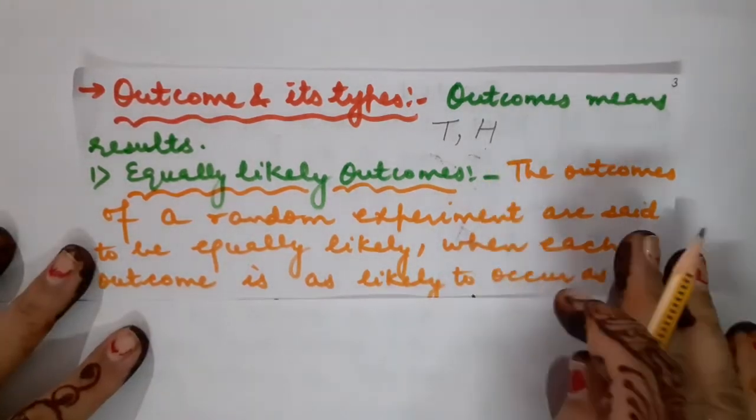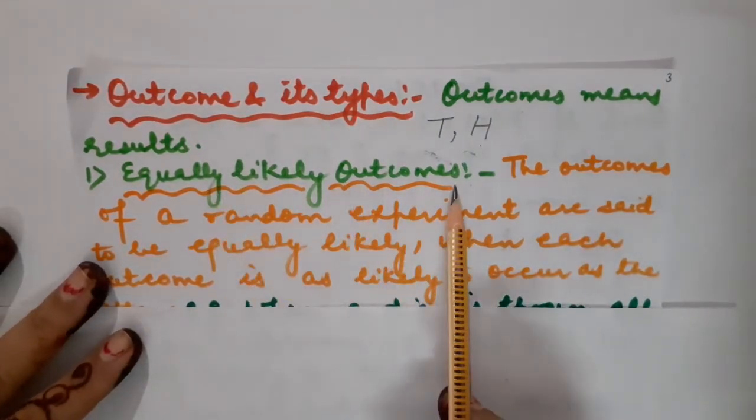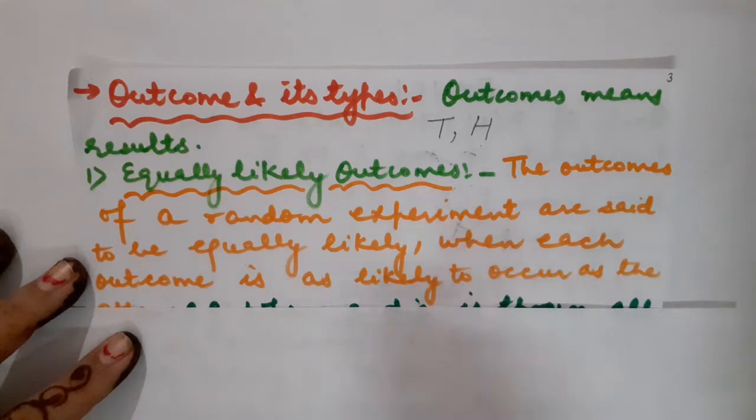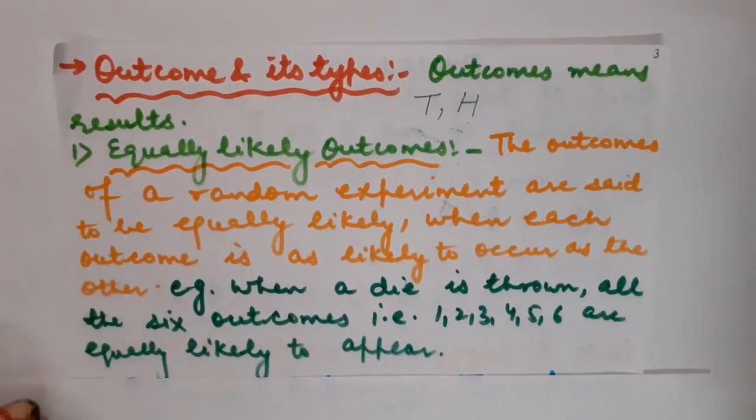Okay, so what are the types? The very first type is equally likely outcomes. So let us read about it. What do you mean by equally likely outcomes?